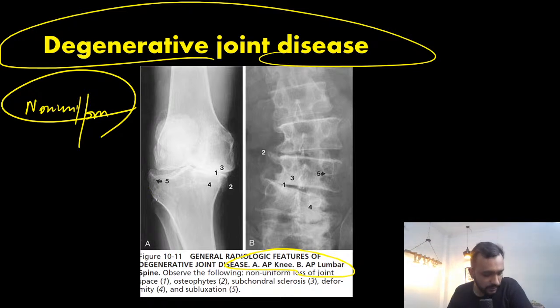Other features that you are going to see in these patients will be the presence of periarticular osteophytes.